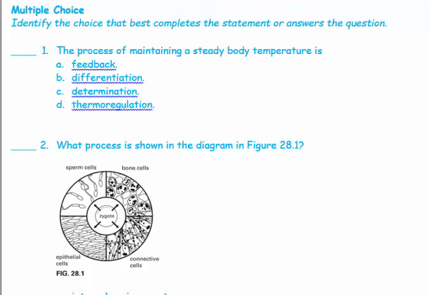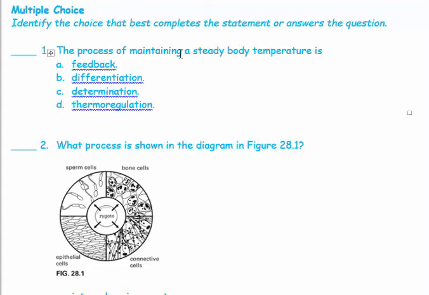So first question, the process of maintaining a steady body temperature is, of course, as we said, thermoregulation. Thermoregulation is performed through homeostasis, which is responsible for maintaining the internal conditions of the body constant at all times. Thermo means temperature and regulation means adjustment. So thermoregulation is the process of maintaining a steady body temperature.